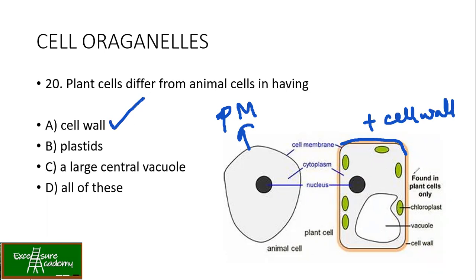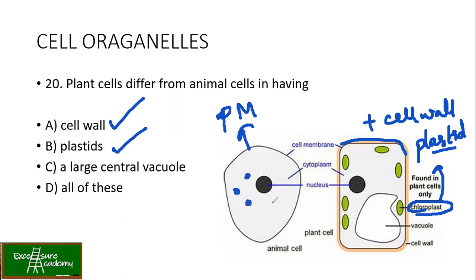True. Now plastids, yes, because only plant cells have chloroplast, and chloroplast is a type of plastid. So yes, this is also true. Now the large central vacuole, yes, vacuole is also present in plant cell, whereas in animals small vacuoles are present. So the third option is also true. Plant cells differ from animal cells in having cell wall, plastids and large central vacuole. Hence the answer becomes D, all of these.